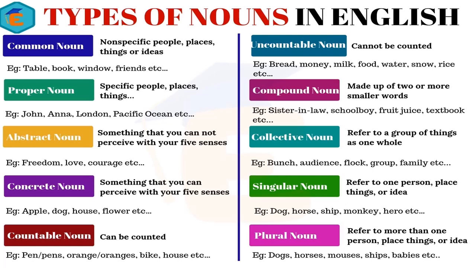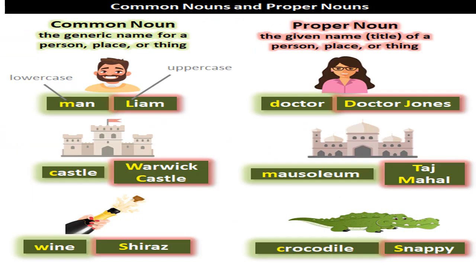They have also given singular and plural nouns. You know what is singular, where only one is there, and plural, more than one. Now this you may hear sometimes, what is common noun and what is proper noun? What is the difference between the two? Usually we don't use the before a proper noun, but we use the or an article a and anything before a common noun. So what is the difference between the two?